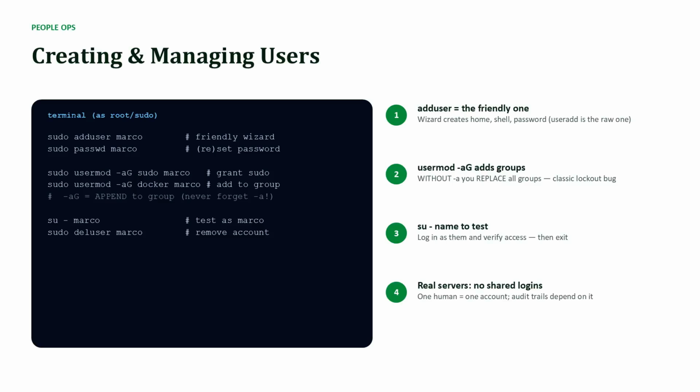Managing people. sudo adduser marco runs a friendly wizard: home folder, shell, password. Done. Its lower-level cousin, useradd, does nothing for you unless asked. Granting power is group membership. usermod -aG sudo marco adds Marco to the sudo group.